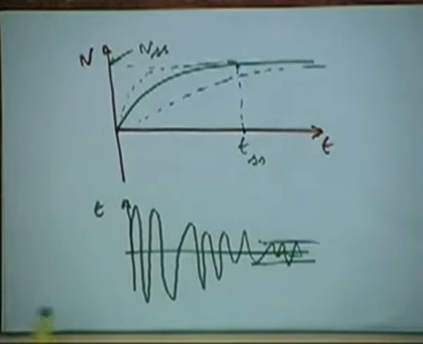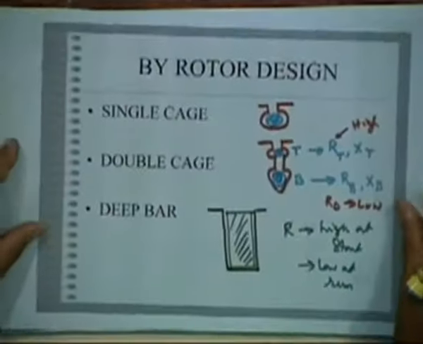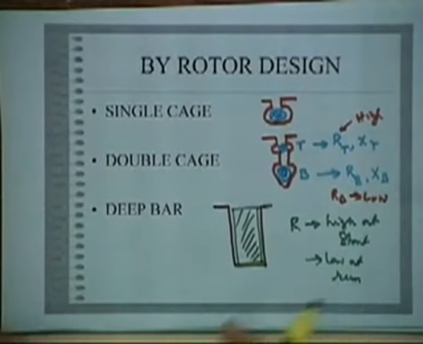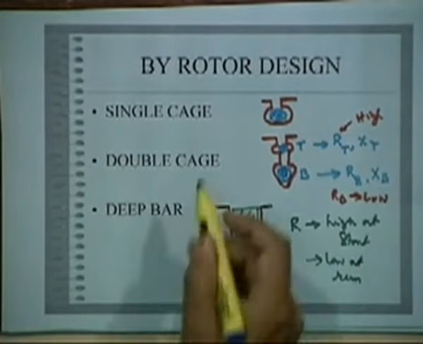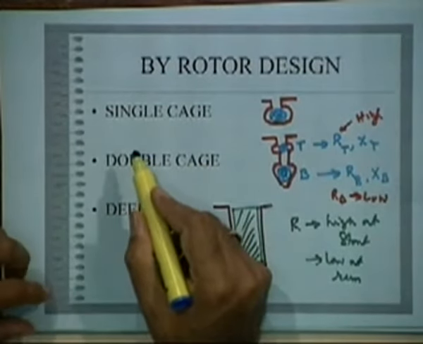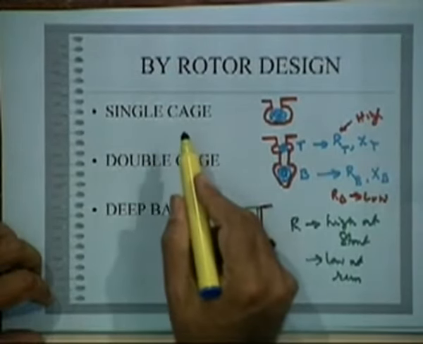Next, what we did last class was the rotor design. There are three possible rotor designs used. These are all squirrel cage.